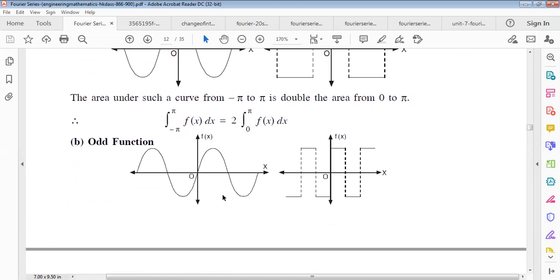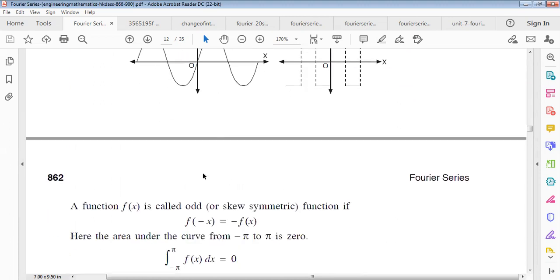Similarly, an odd function always passes through the origin. Remember it. This is an example of an odd function, and this is also an odd function. A function f of x is called odd, skew symmetric or antisymmetric if, when you replace the variable with minus x, we get the negative of that function.